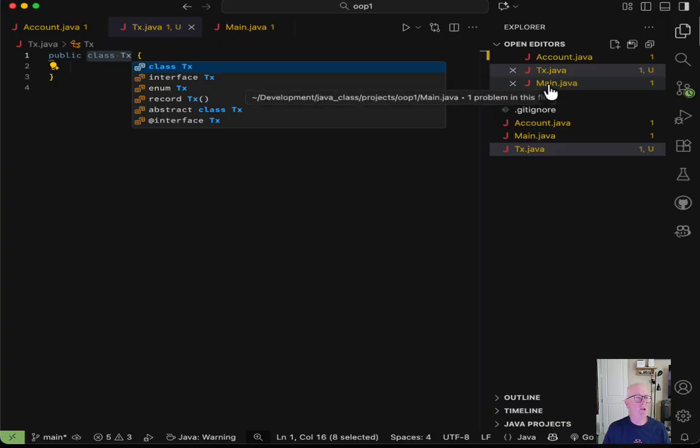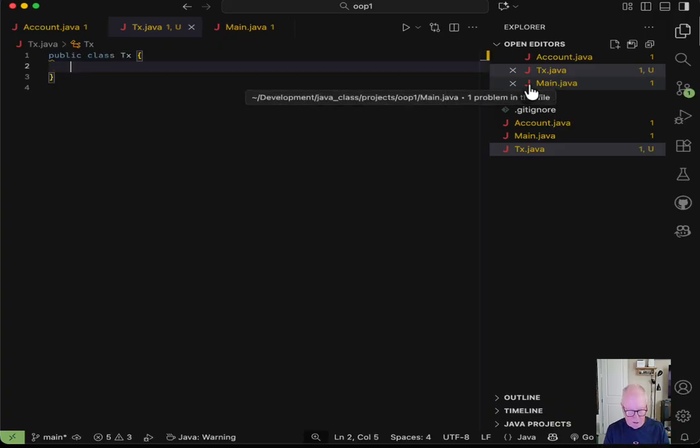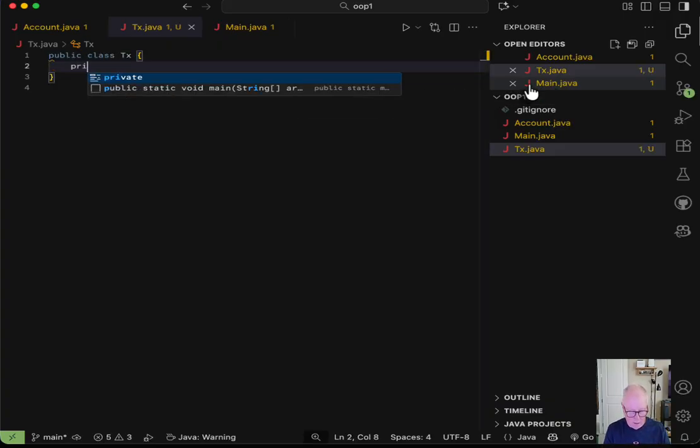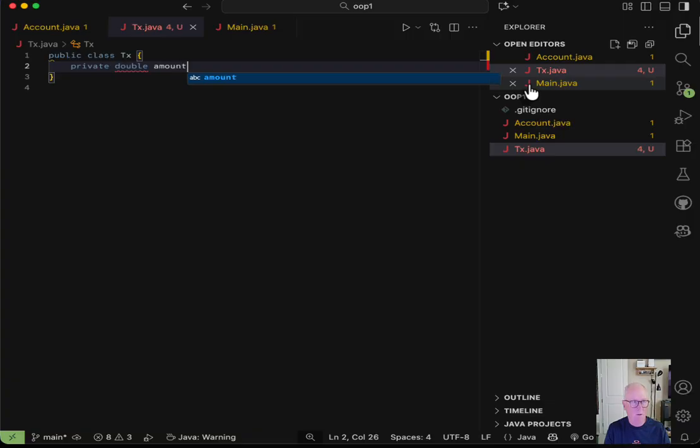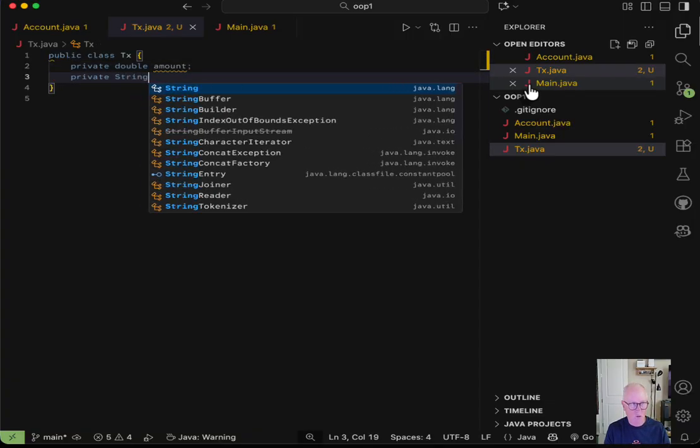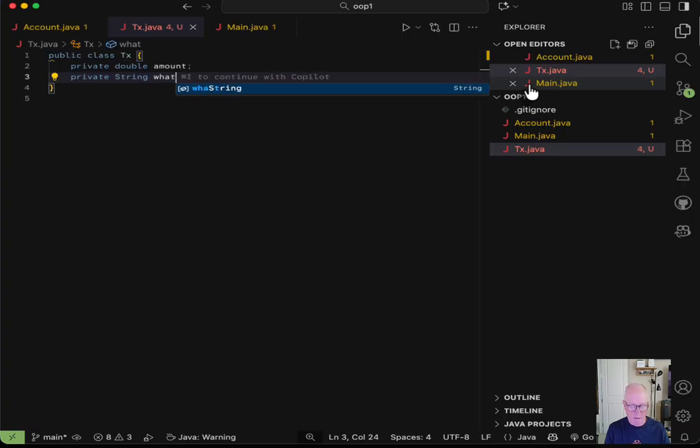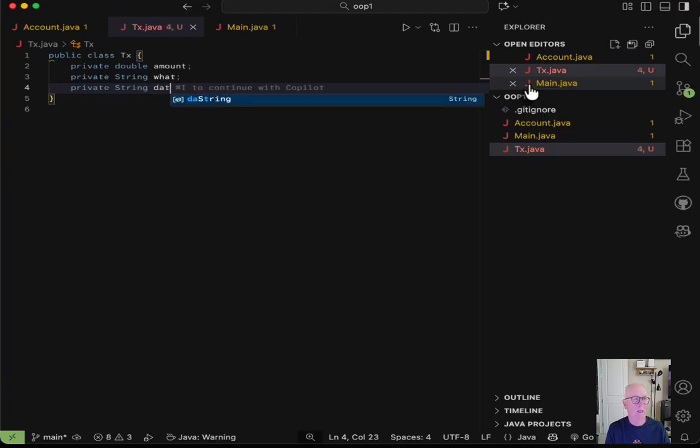Right? This is a transaction. Okay, so what does a transaction have? Well, it has a private double amount, and it has a private string what, and a private string date. All right, so here we have the bare bones of our object.